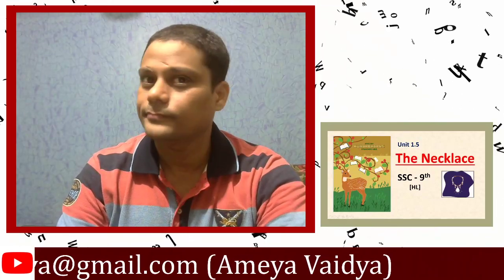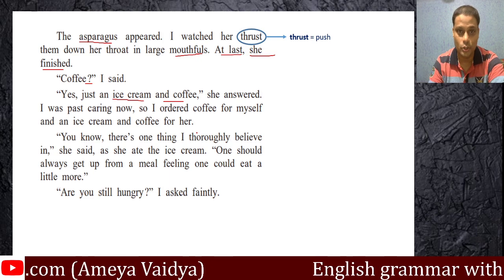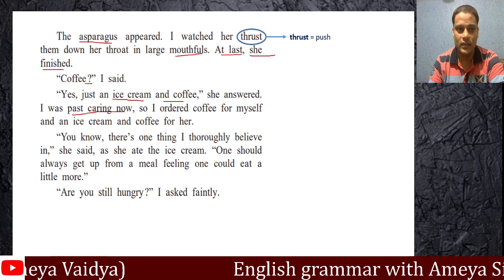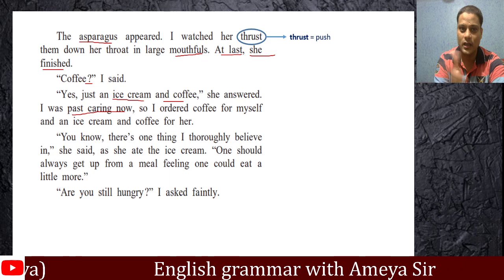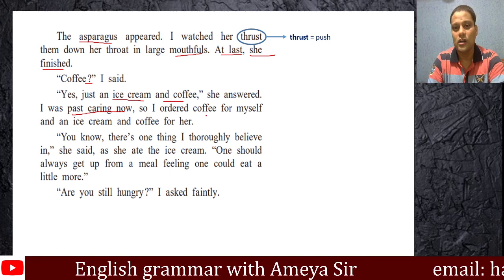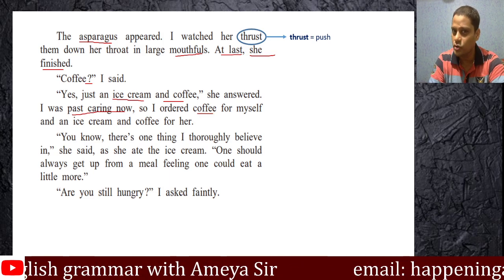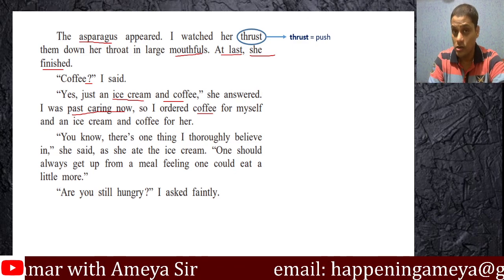Come on. And the statement at the start was, I hardly have anything for luncheon. Not cool. The writer definitely would be worried, should be worried right now. I was past caring now. Look at the way this is beautifully expressed. I was past caring now. The writer doesn't care anymore. Like, what are you doing? Okay. He was past caring now. So I ordered coffee for myself and an ice cream and coffee for her. So it was just coffee for the writer and coffee and ice cream for her.